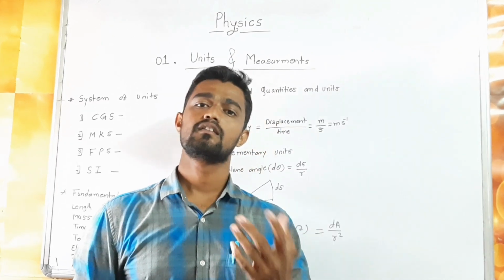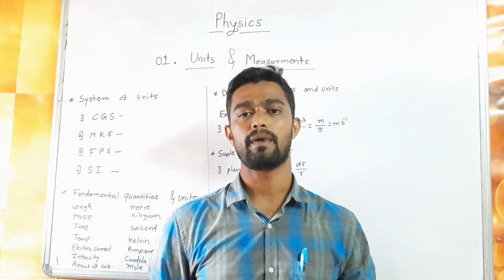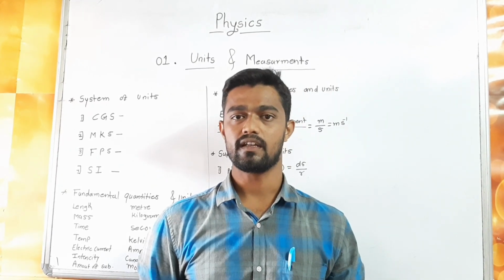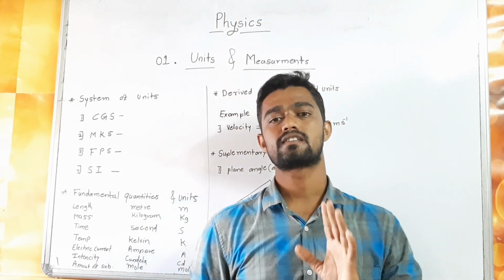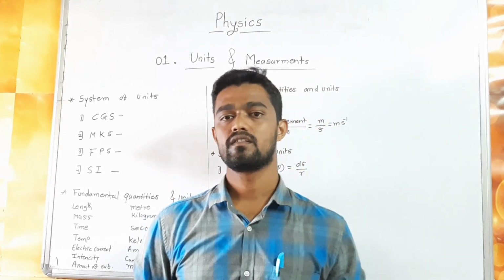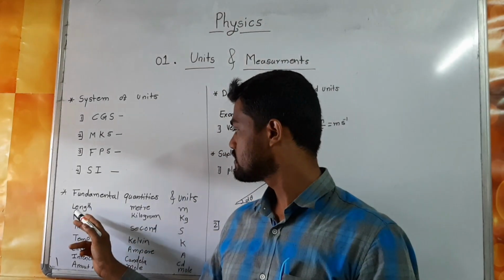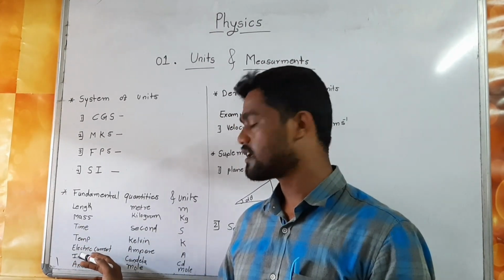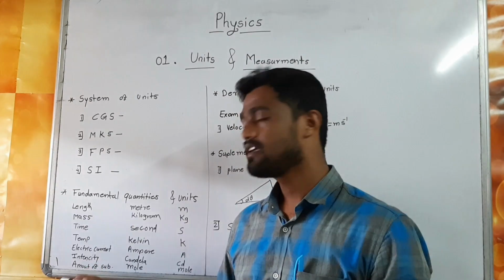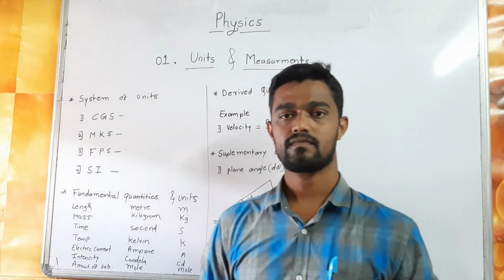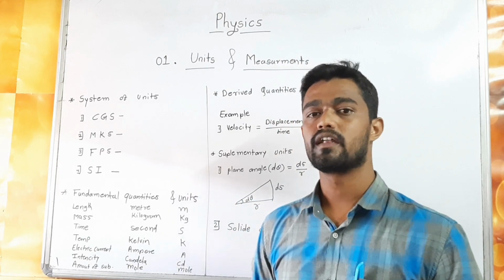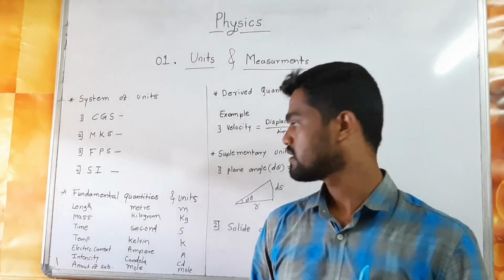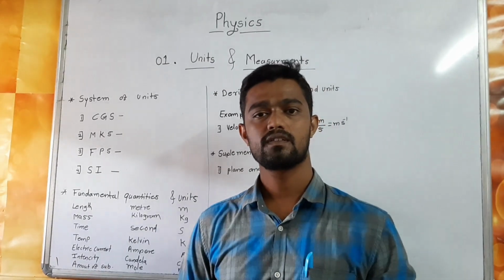There are 7 fundamental quantities: length, mass, time, temperature, electric current, luminous intensity, and the last one is amount of substance.